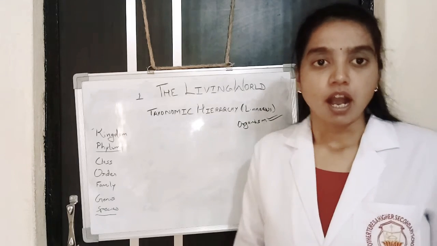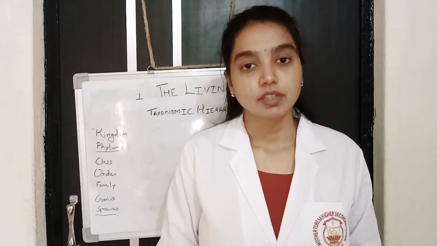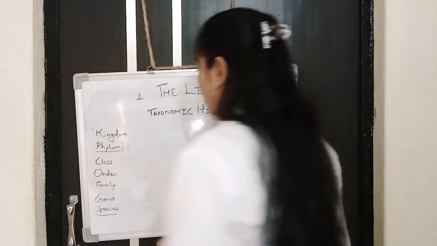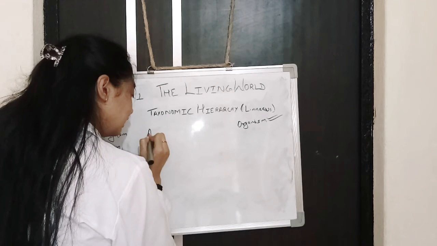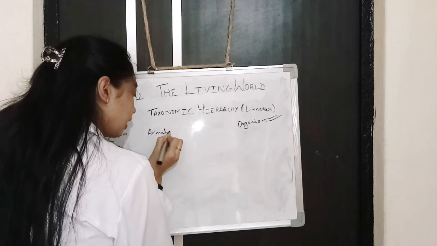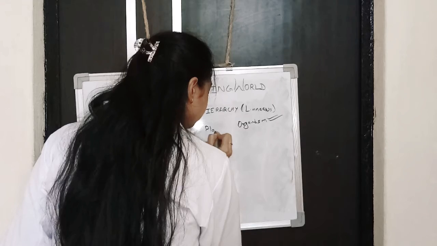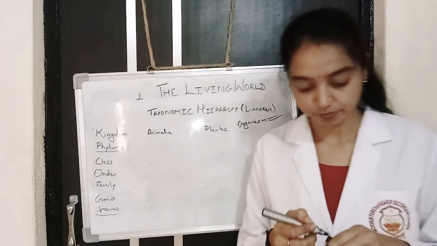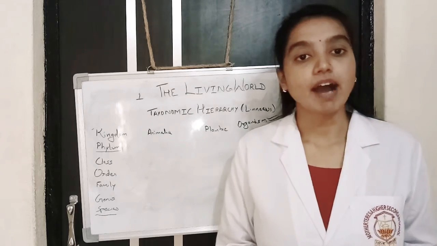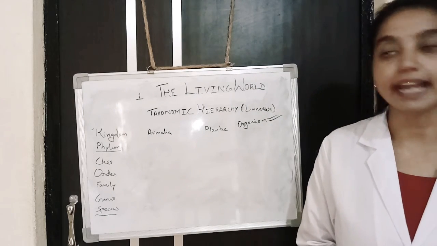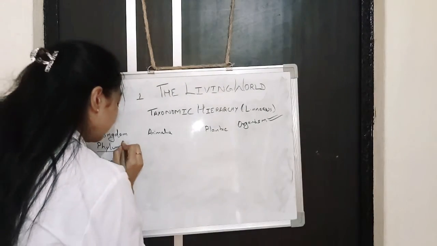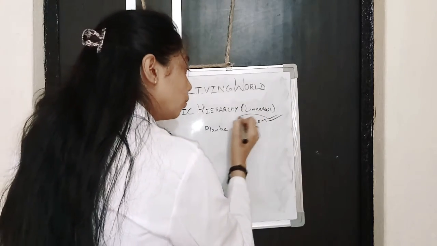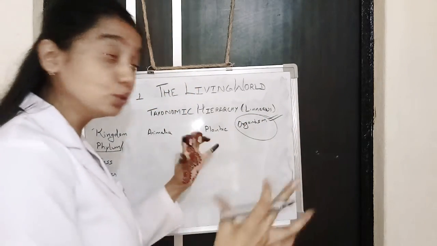So how many types of organisms are there? Generally, on a large basis, we divide organisms into two groups, two kingdoms. One is Animalia and one is Plantae. After that, phylum or division has been decided, which is the next category to further separate the organisms from a group. It's a very big group, a huge group.